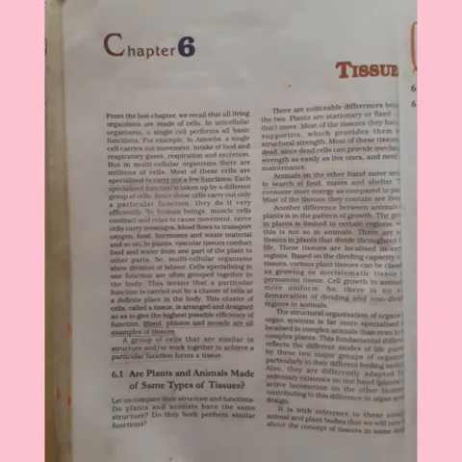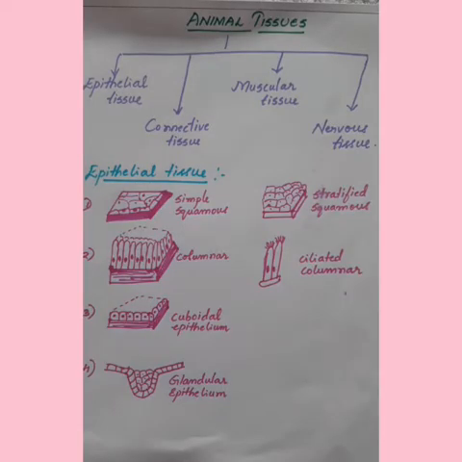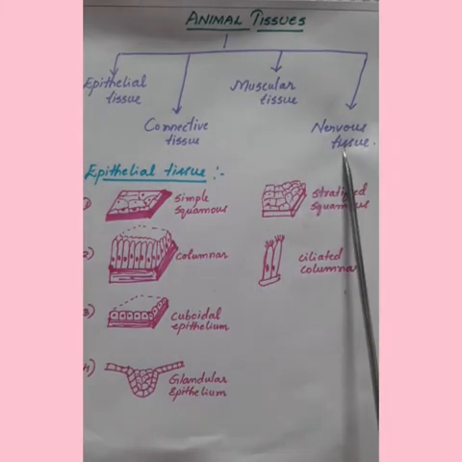Now we have to continue the lesson studying about animal tissues. Like plants, even animals are multicellular. The cells are grouped into tissues, thereby forming organs and organ systems. So, animals have specialized cells in order to perform particular functions. Animal tissue is divided into four types, that is epithelial tissue, connective tissue, muscular tissue and nervous tissue.